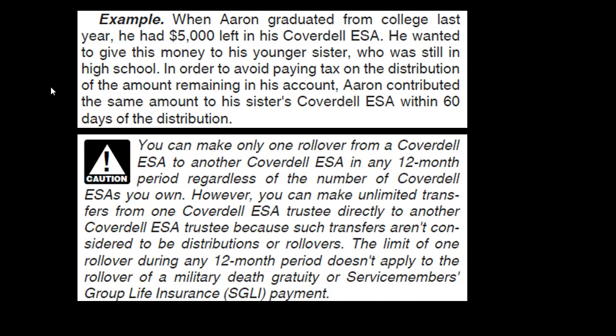Caution. You can make only one rollover from a Coverdell ESA to another Coverdell ESA in any 12-month period, regardless of the number of Coverdell ESAs you own. So within a 12-month period, one rollover. However, you can make unlimited transfers from one Coverdell ESA trustee directly to another Coverdell ESA trustee, because such transfers aren't considered to be distributions or rollovers. The limit of one rollover during any 12-month period doesn't apply to the rollover of a military death gratuity or survivor members group life insurance payment.